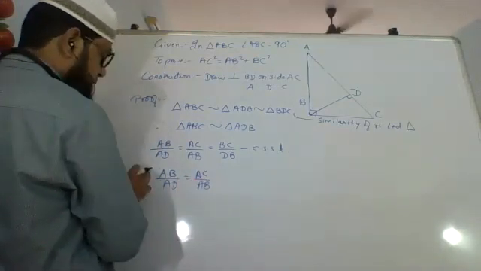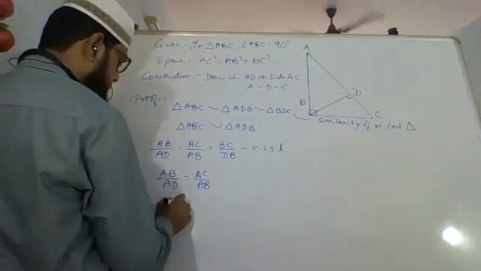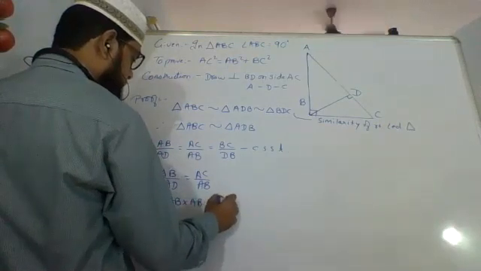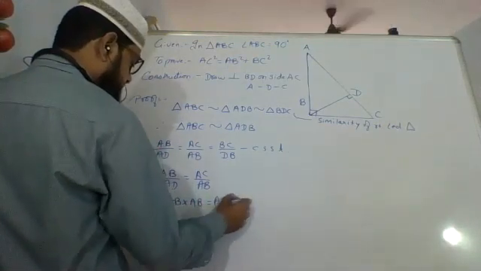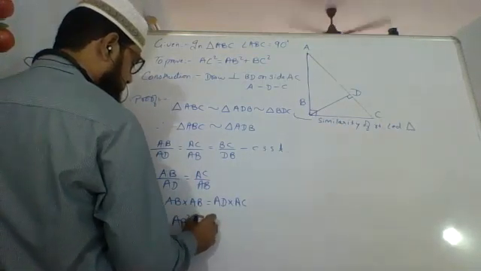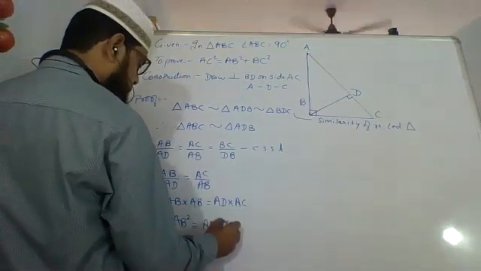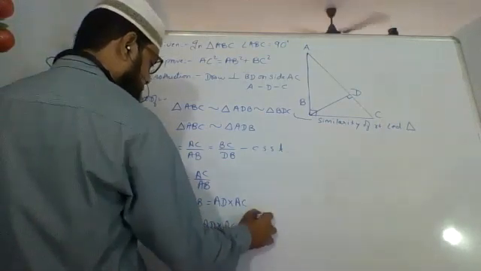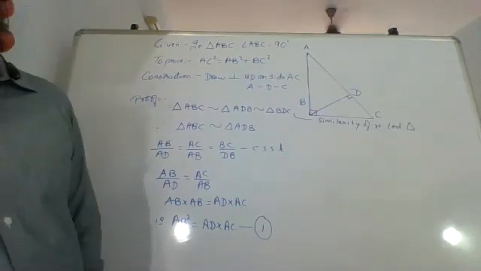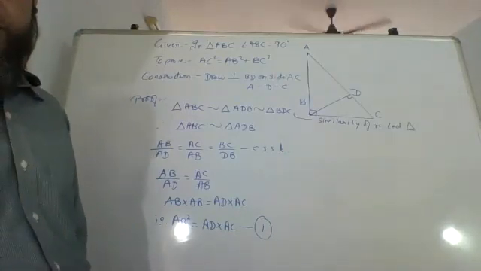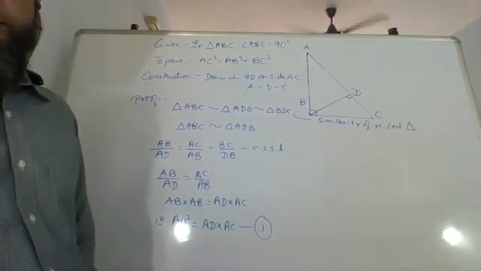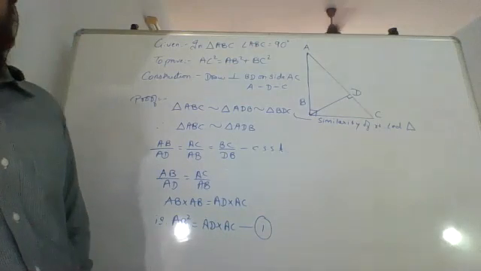Bring this AB this side, so I'll have AB into AB equals AD into AC. That is, AB square equals AD into AC. Call this equation number 1.